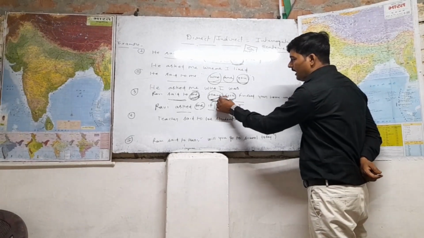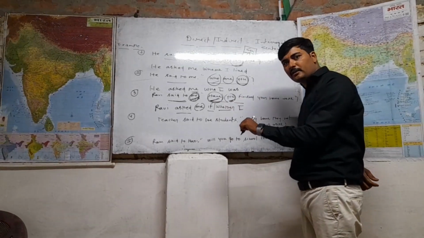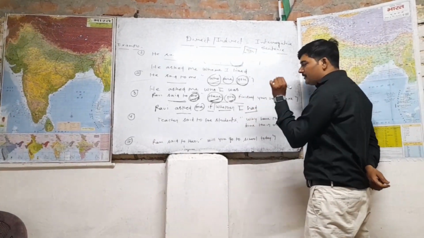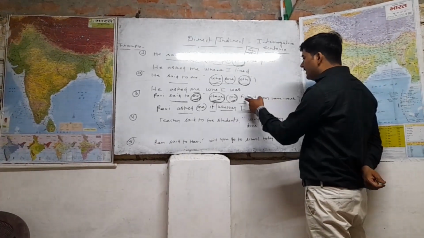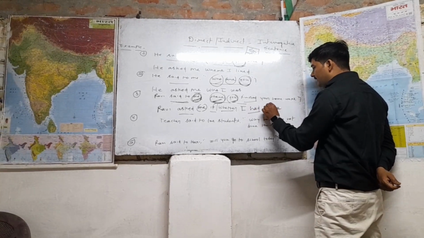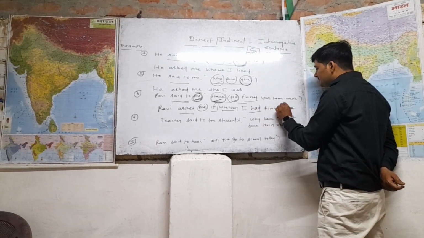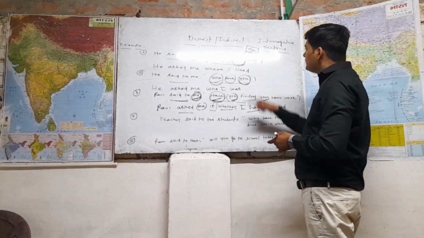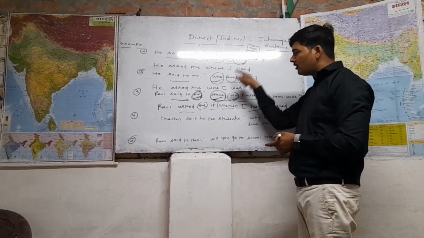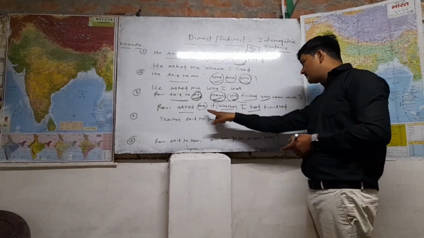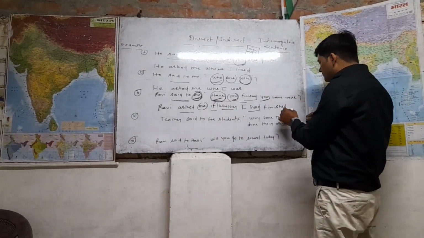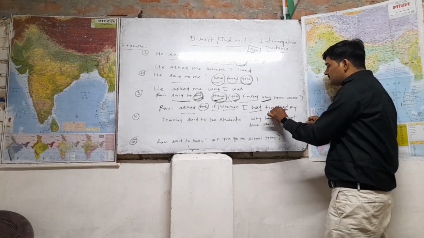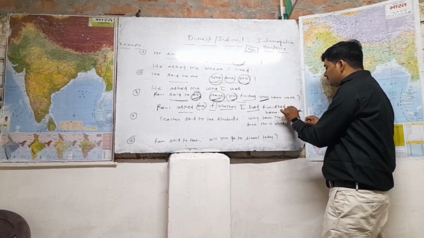Here you see that "have" is there, which means this is present perfect, so it is going to be changed into past perfect, and you know that the helping verb of past perfect is "had". Then "finished" will stay the same: "I had finished". And after that you see that "your" is second person, according to the object, and the object is "me". So what will be the possessive case of "me"? It will be changed into "my". So "my", and then the last word, "homework".